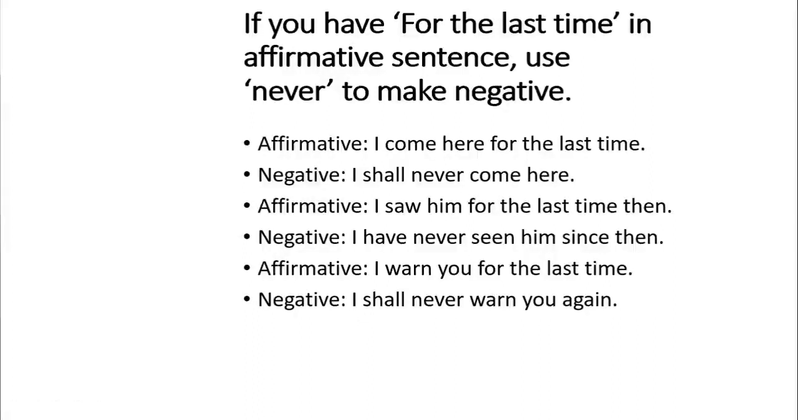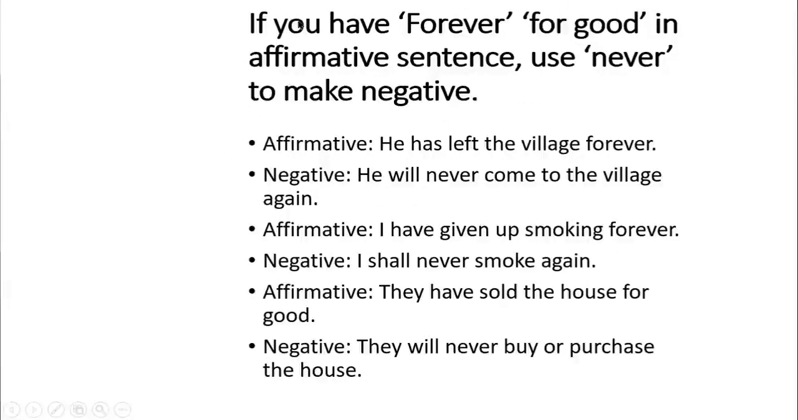Here we have, if you have forever or for good in an affirmative sentence, then what do we need to do to change the sentence into negative? Dear boys, if we have forever or for good in our affirmative sentence, then we have to use never instead of these two words. Use never for forever, and use never for for good also. Okay, now let's see some examples.